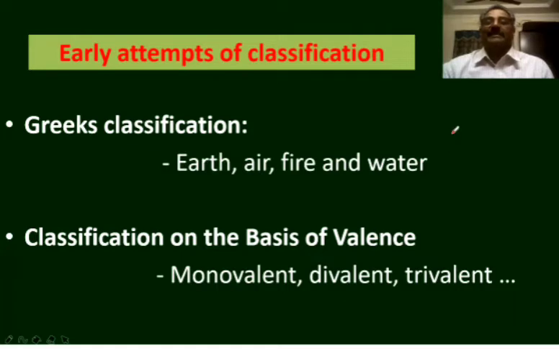The same kind of ideas were expressed by the Indian philosophers also during that time. According to Indian philosophers or saints, there are five basic elements by which all the materials in the universe are made. They are earth, air, fire, sky, and water.